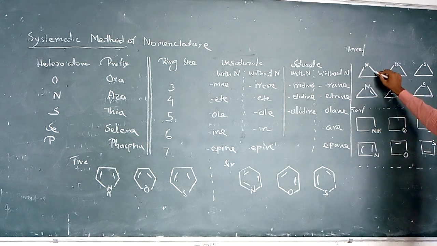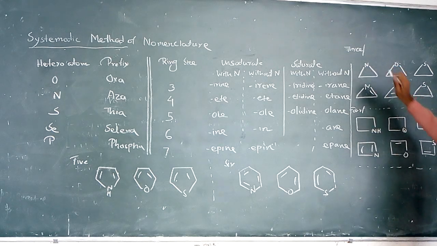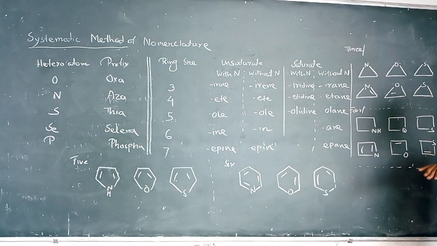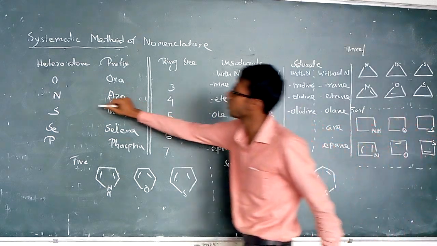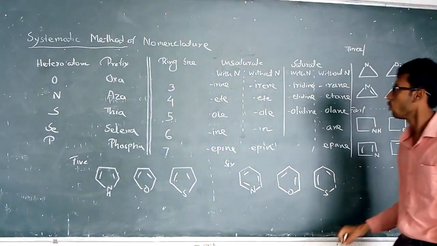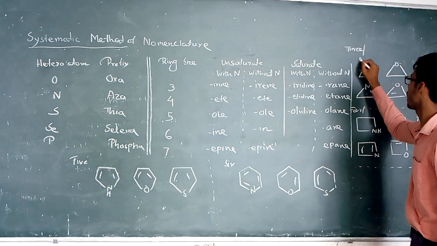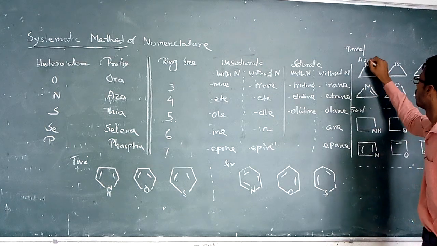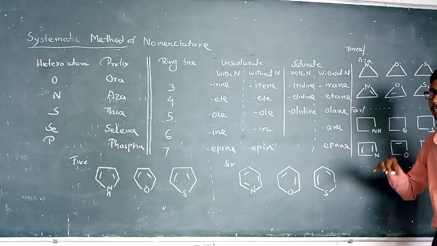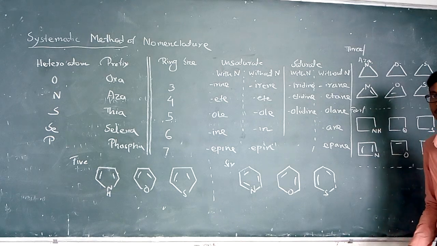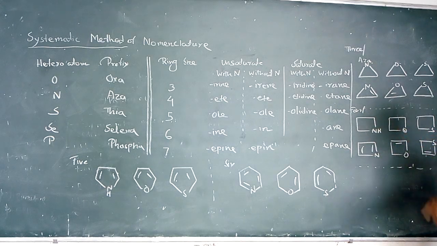Here you will see that one nitrogen is present. So nitrogen means that when I name this compound, the prefix should start with aza. Here you see that nitrogen is aza. So first we write the aza.